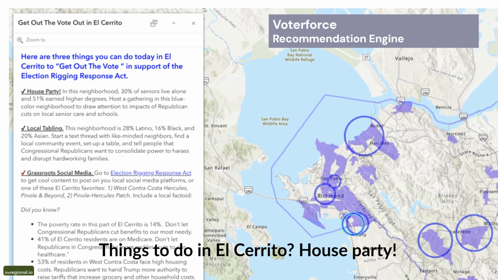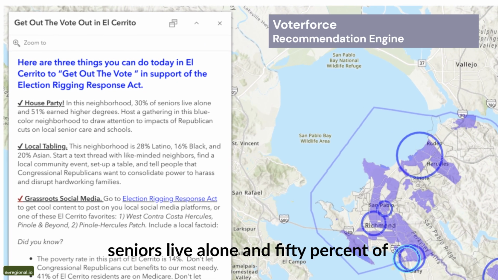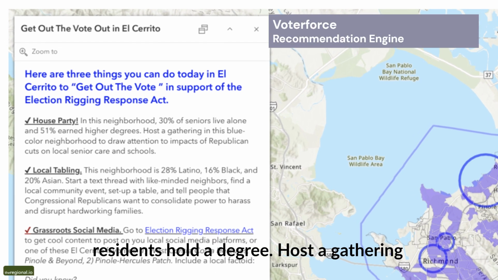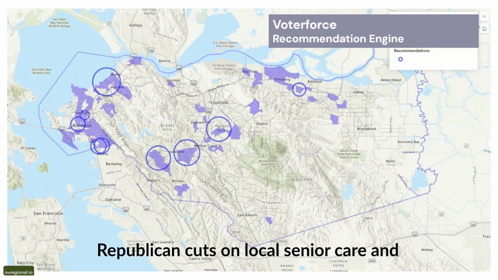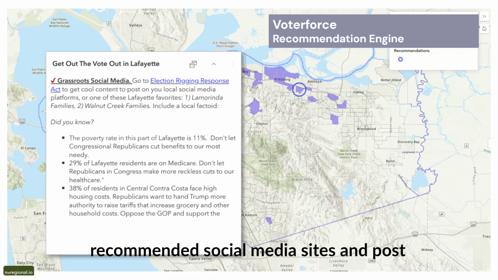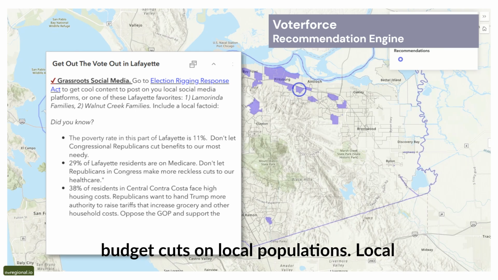Things to do in El Cerrito? House party. In this neighborhood, 30% of seniors live alone and 51% of residents hold a degree. Host a gathering here to draw attention to impacts of Republican cuts on local senior care and schools. Grassroots social media. Join one of our recommended social media sites and post real facts about the impacts of GOP budget cuts on local populations.